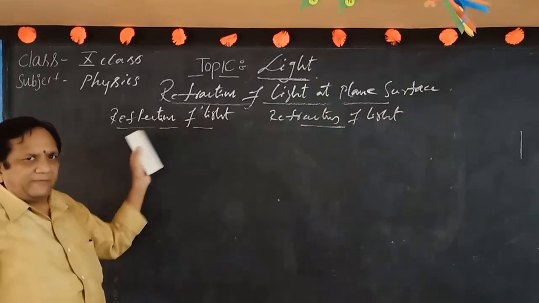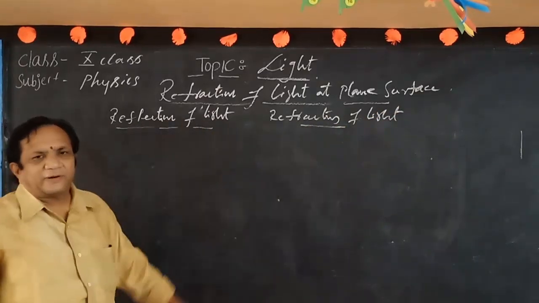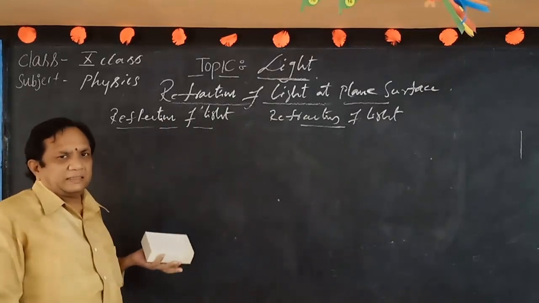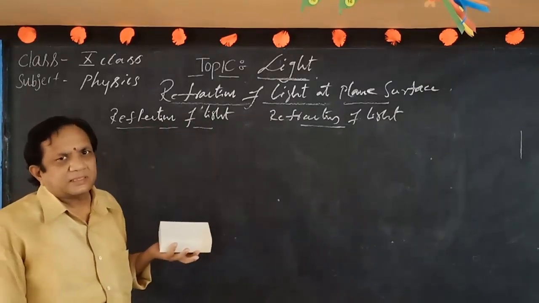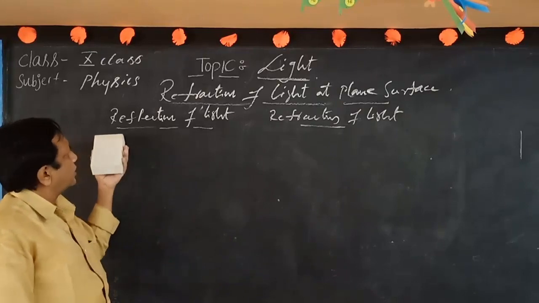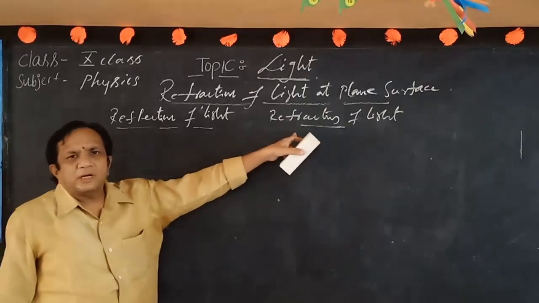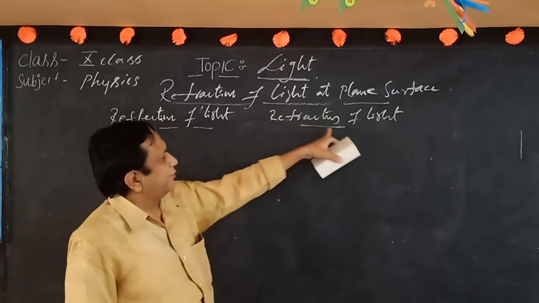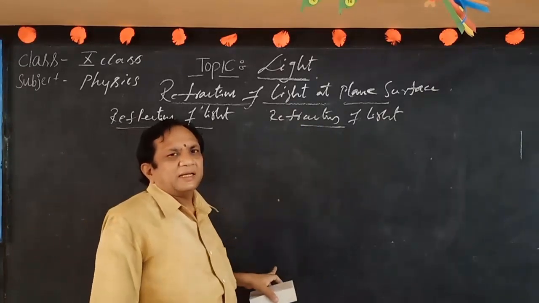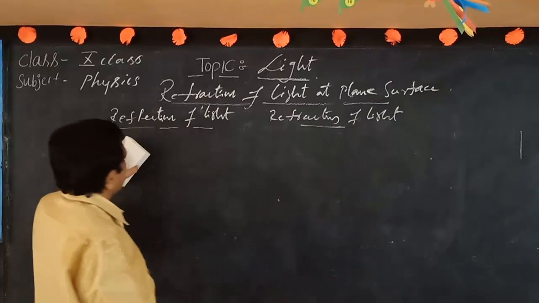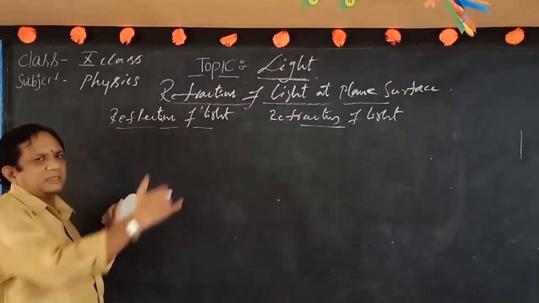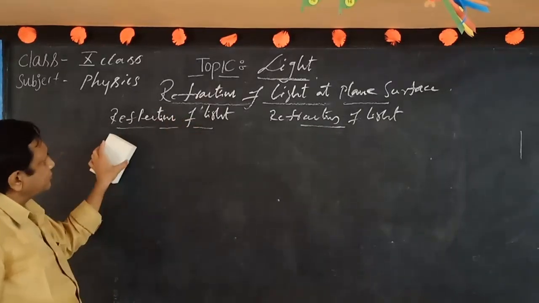So light has these two properties, reflection and refraction. In lower classes for the CBSE syllabus, reflection is also there, but for SSC state board only the refraction property onwards will be given. Okay, so first reflection, then after we discuss the refraction.